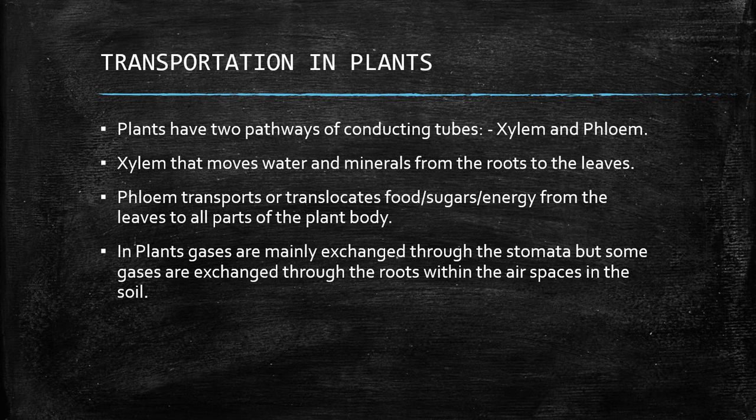Transportation in plants. Plants have two pathways of conducting tubes, xylem and phloem. Xylem moves water and minerals from the roots to the leaves. Phloem transports or translocates food, sugar or energy from the leaves to all parts of the plant body. In plants, gases are mainly exchanged through the stomata, but some gases are exchanged through the roots within the air spaces in the soil.